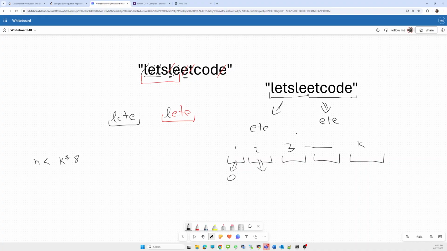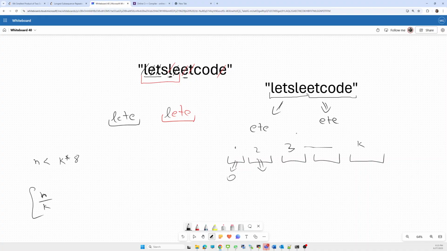And there is one more condition: to present k subsequences in a string of size n, the maximum size of each subsequence is n by k.